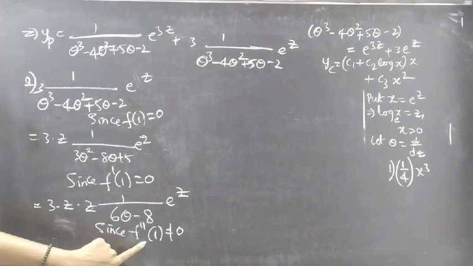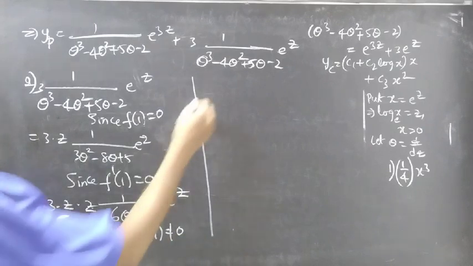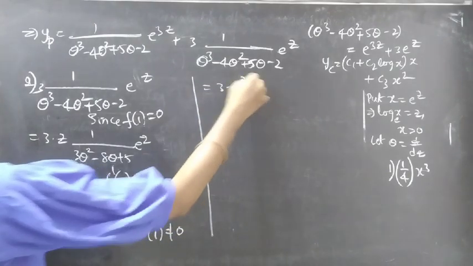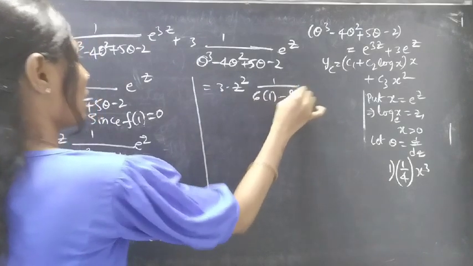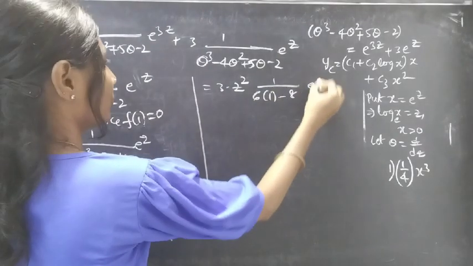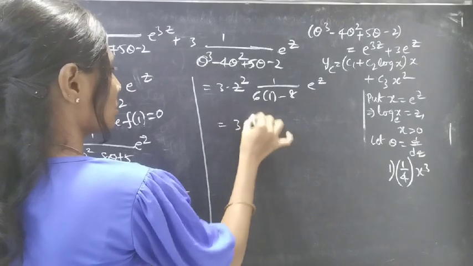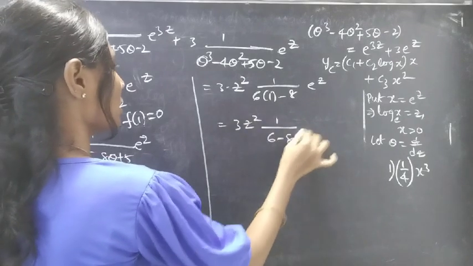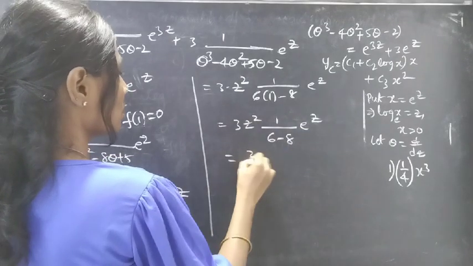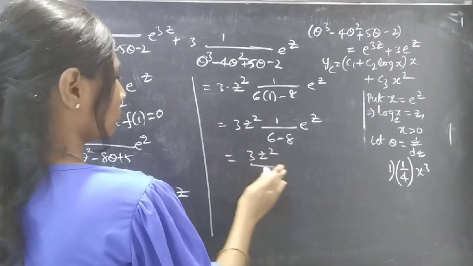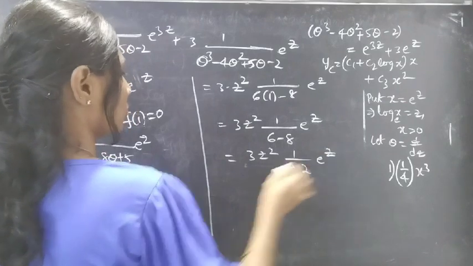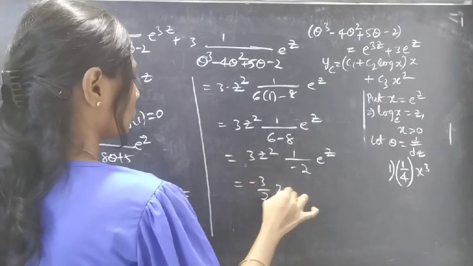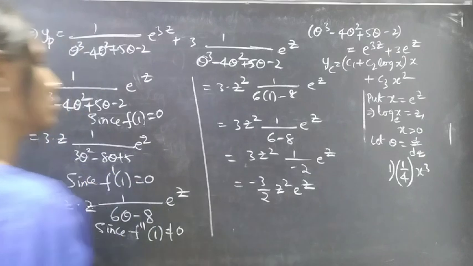This equals 3z square into 1 by 6 minus 8 into e power z, which equals 3z square into 1 by minus 2 into e power z. We can write it as minus 3 by 2 into z square e power z.